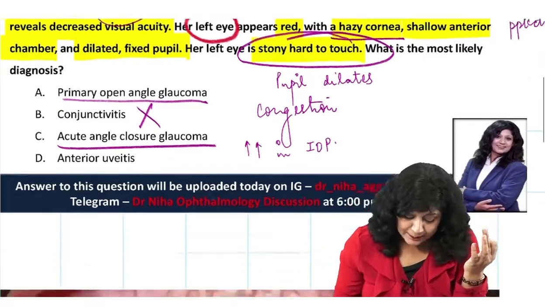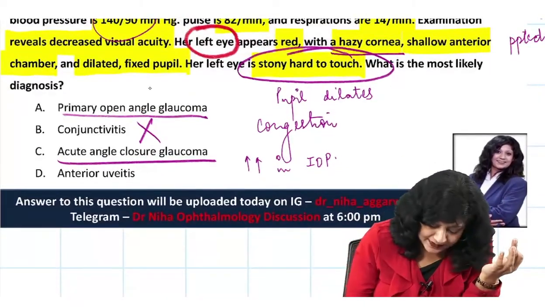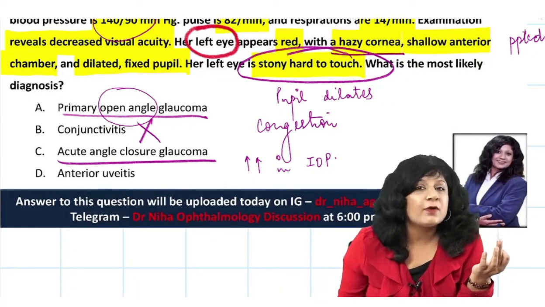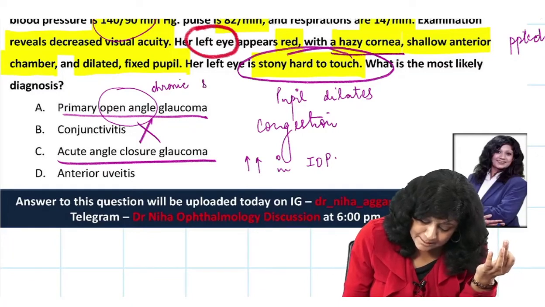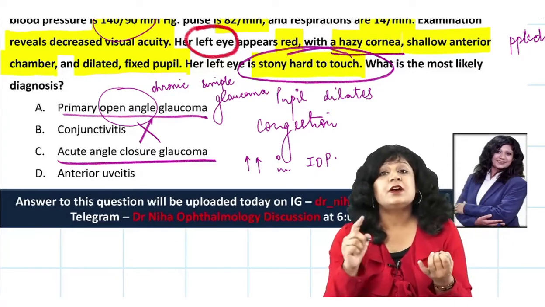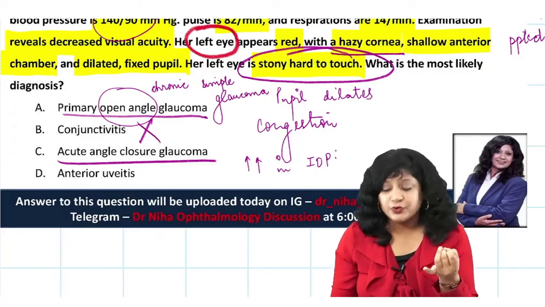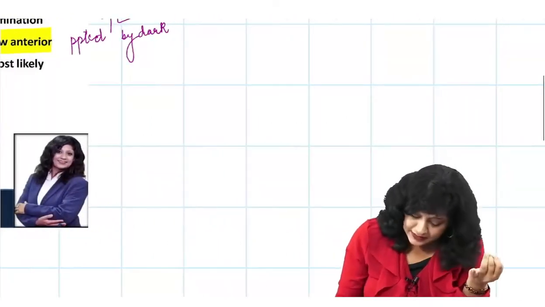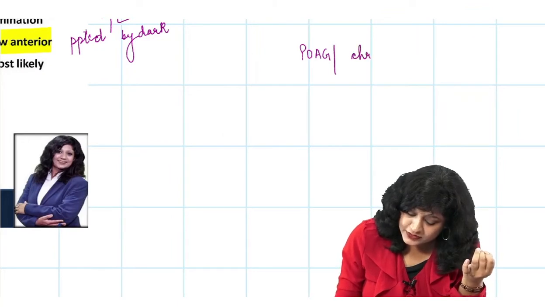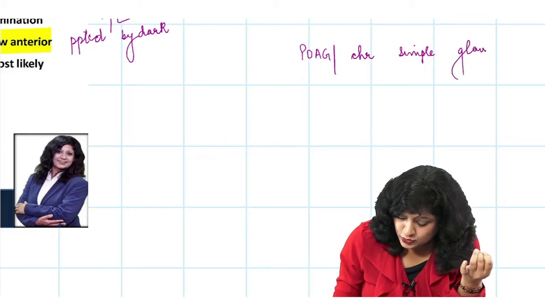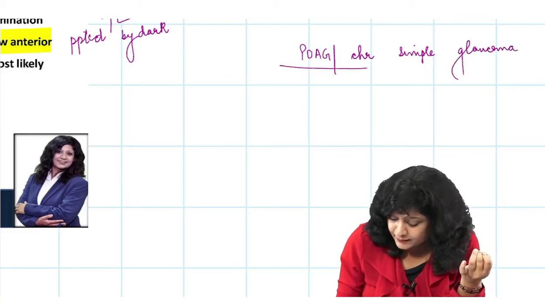Now if I talk about the primary open angle glaucoma, what is the other name of this glaucoma? The other name is chronic simple glaucoma. That means it's a chronic condition. How do you learn this in class? Primary open angle glaucoma is also called chronic simple glaucoma. Okay, so what is that one line, how you can remember it?